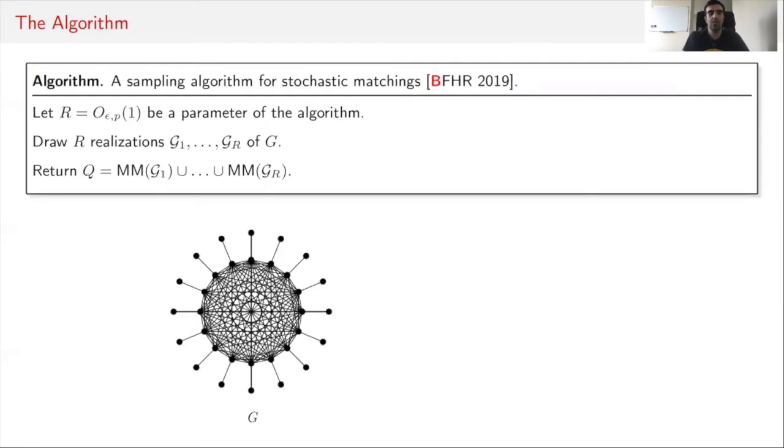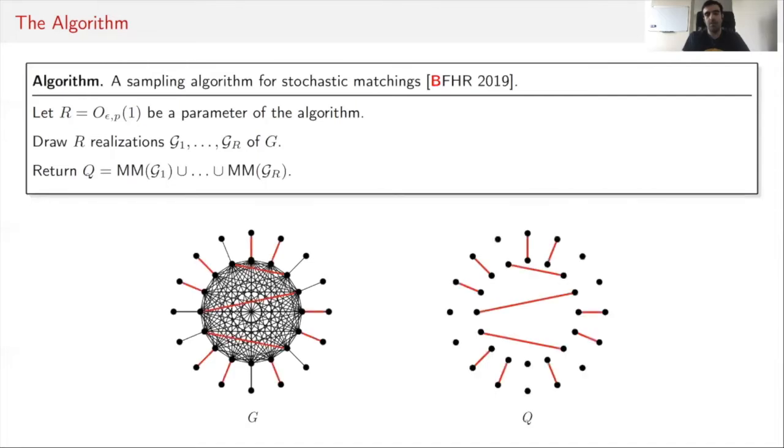So pictorially, what happens is that if this is our graph G, then we iteratively realize the edges of G and take maximum matchings. And at the end, our subgraph Q would look something like this.